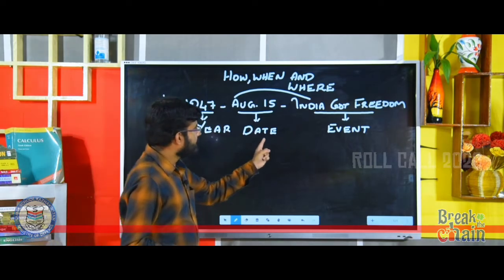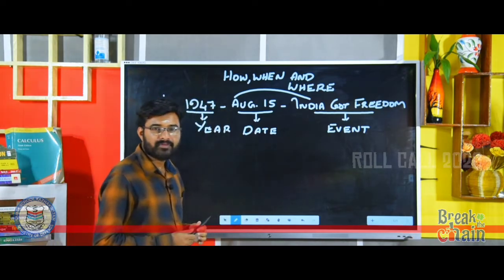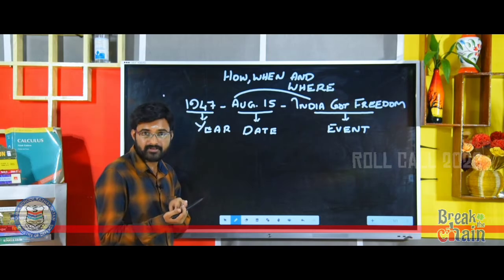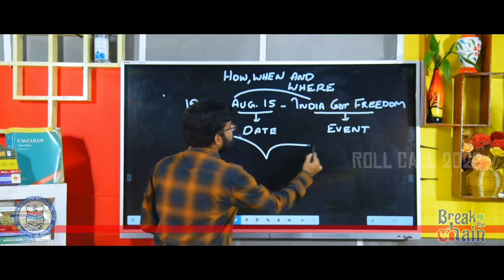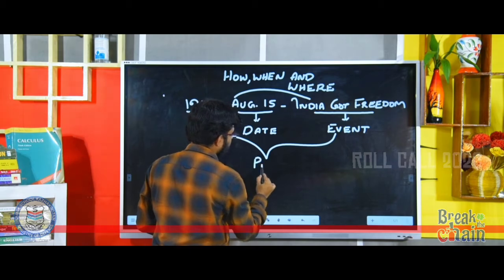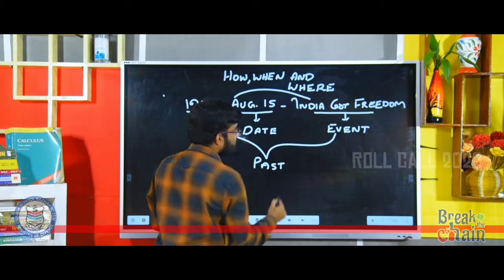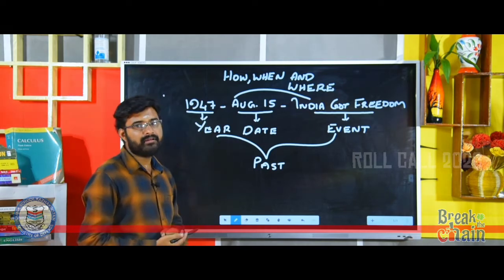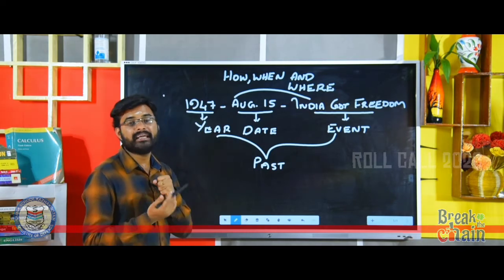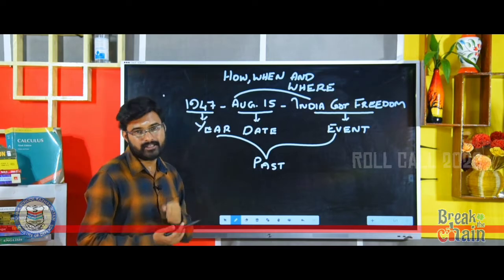Years, dates, events. That will comprise the past. That is our first concept: what do you mean by history and what all things are included in this?